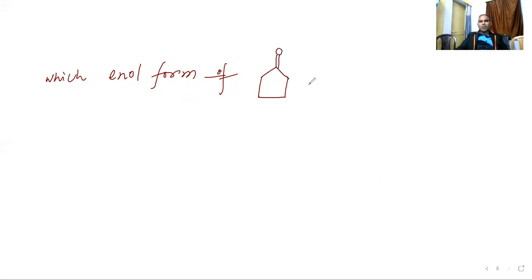Which is the enol form? Again, a similar question. Which is the enol form of this compound? Here the compound has a little bit of change. Here is a double bond, and here is a double bond. Now here is the double bond O. They are asking which is the enol form. That is option A they have given.